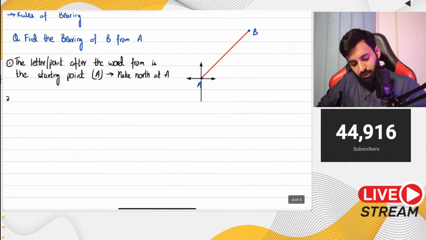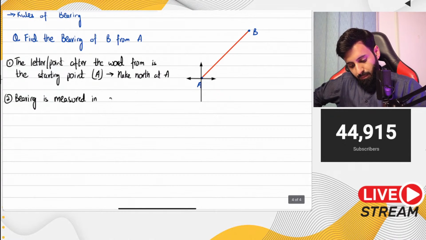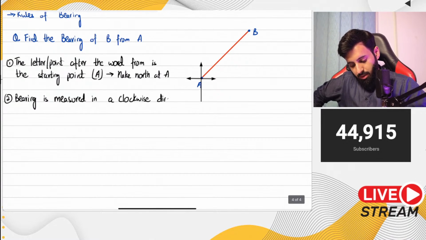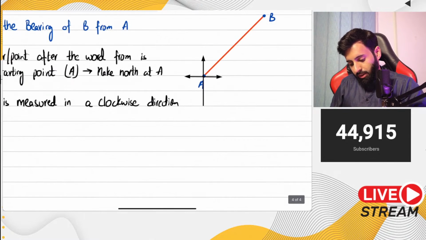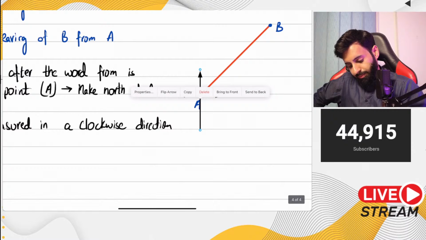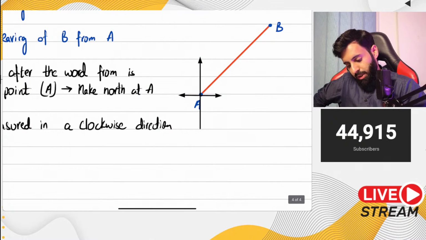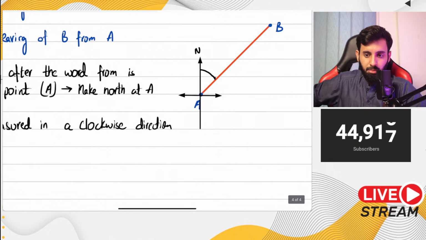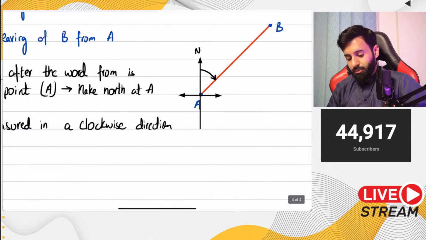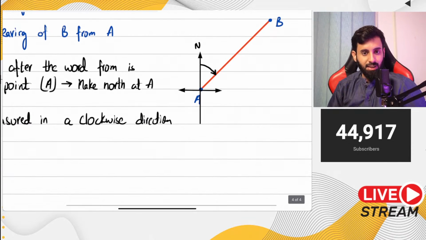Rule number two is bearing is measured in a clockwise direction. Now the thing is, where do we stop? If we start measuring in a clockwise direction, and we keep on going, this is where we stop. Now how do we know where to stop? We stop the second we reach the line that's connecting the 2 points.